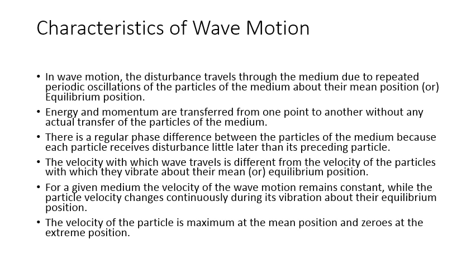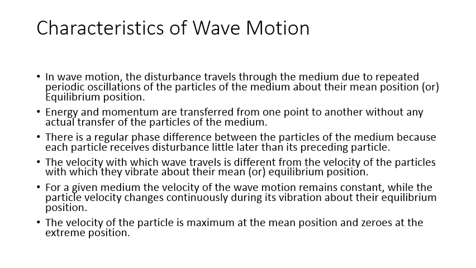So these are the characteristics of wave motion. Once again, I repeat it. In wave motion, the disturbance travels through the medium due to repeated periodic oscillations of the particles of the medium about their mean position. Energy and momentum are transferred from one point to another without any actual transfer of the particles of the medium. There is a regular phase difference between the particles, as each particle receives the disturbance a little later than its preceding particle.